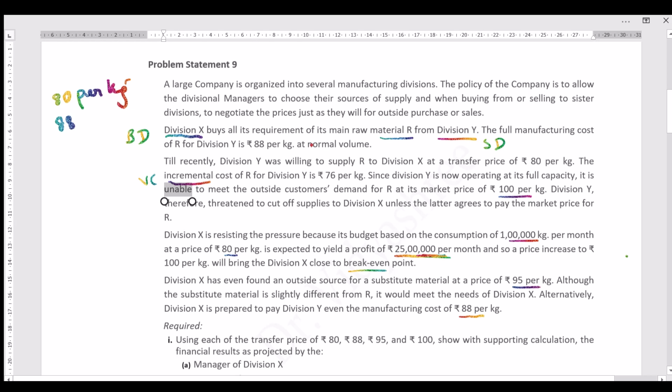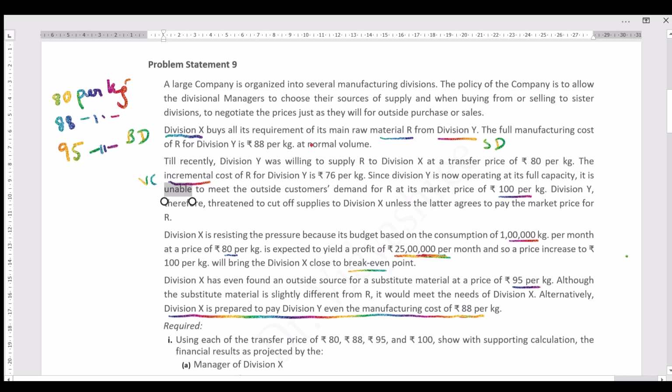That is, as you can observe in the last line, division X is prepared to pay division Y even the manufacturing cost of rupees 88 per kg. So first, in the present scenario it is paying 80, but it is ready to pay how much? 88 per kg. The next one is in the market it is available for 95 per kg.